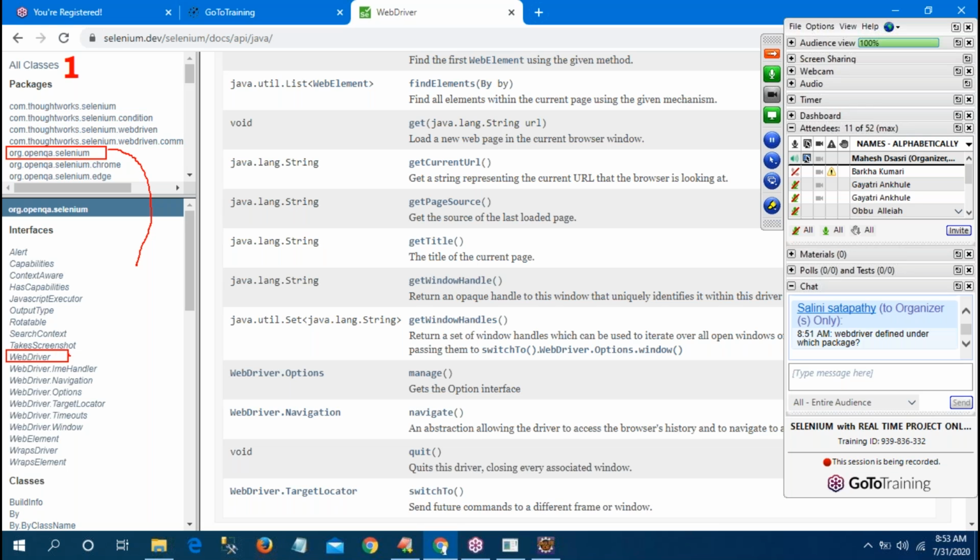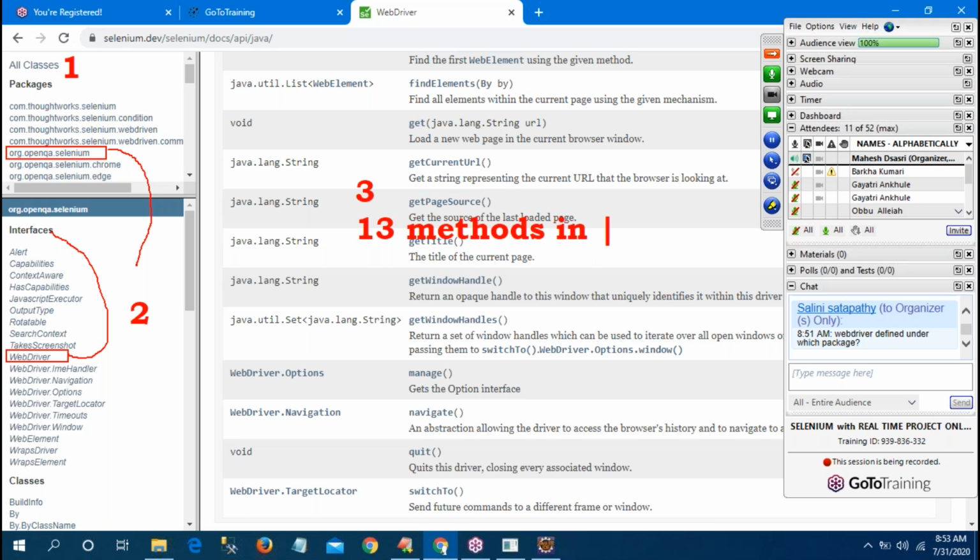Second panel: WebDriver. What is a WebDriver? It is one interface. Next, the third panel: whatever commands are there, 13 methods in WebDriver.